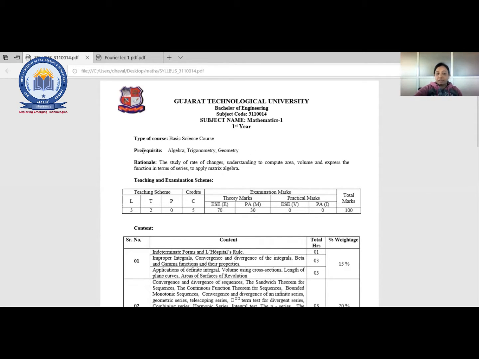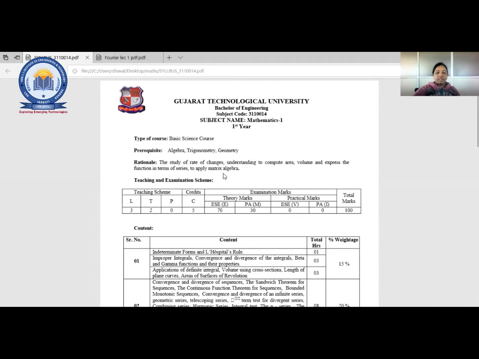So the prerequisites for this subject are what? Algebra, trigonometry, geometry, logarithm we have seen, right? And some basic formulas for differentiation and integration, we have seen all that, right? So these are the main prerequisites. That means now we are ready for Mathematics 1.